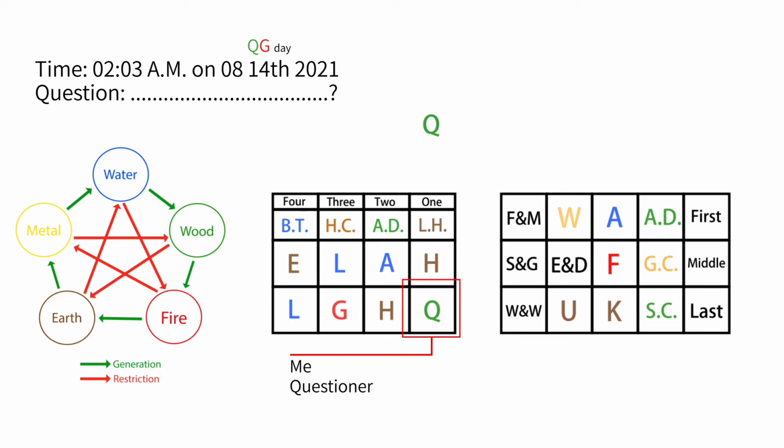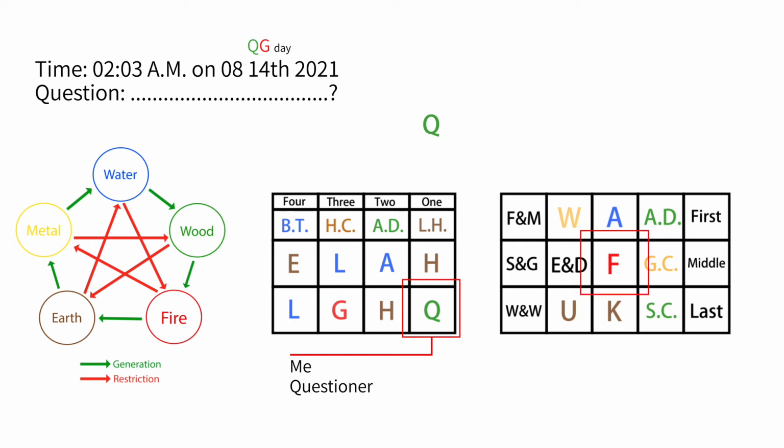The second relationship is the symbol representing me that generates the other symbol, and we call this symbol's relationship to me the son and grandson. For example, in this course, the symbol that represents me or the person asking the question is here. It is Jia, which is Q, and the attribute of 5 elements of Q is wood. Let's look at the 3 transmissions of this course.